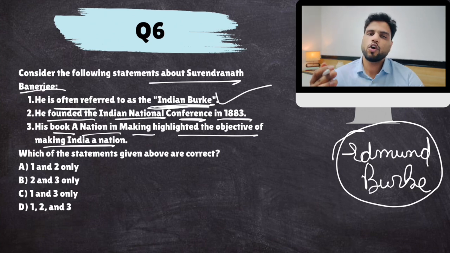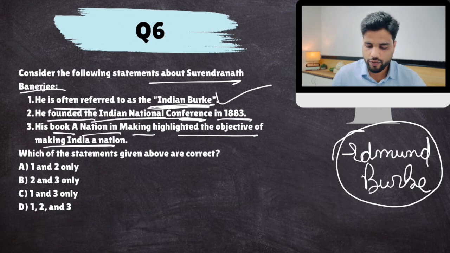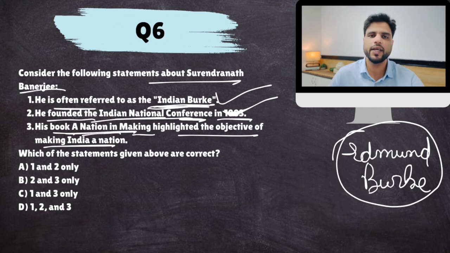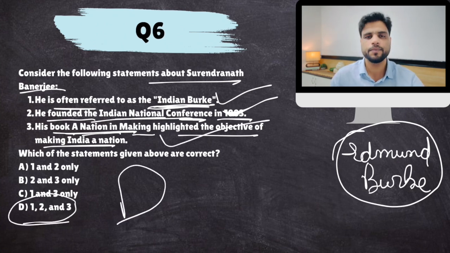Even before the Indian National Congress, he attempted to create an all India political organization called the Indian National Conference. This is correct. Later, when Congress was formed, his organization dissolved into that. He wrote A Nation in the Making to unite the Indian nation. Yes, all three are correct.